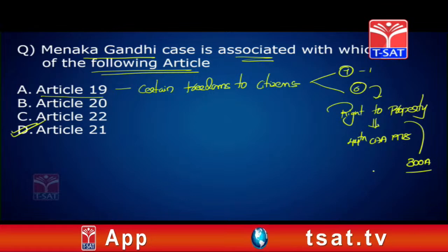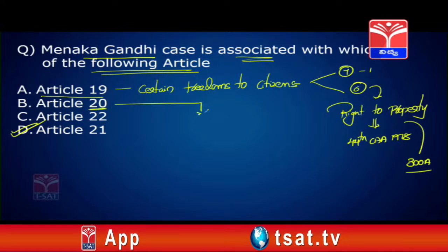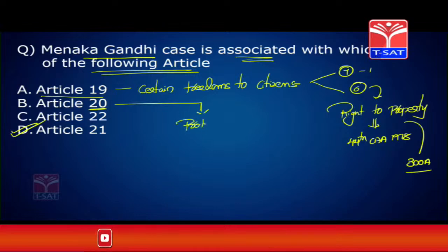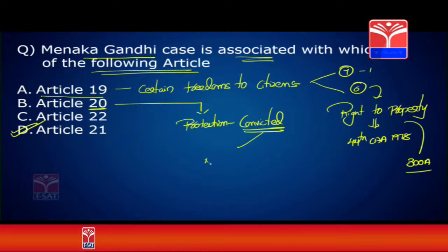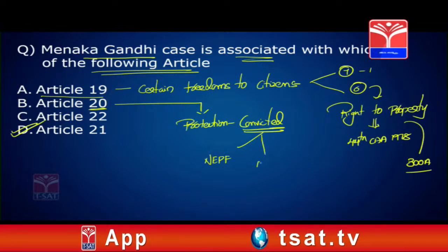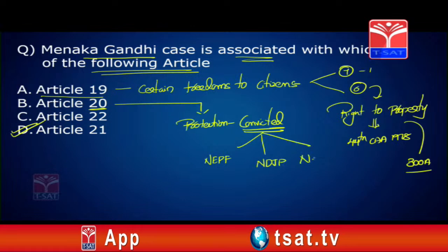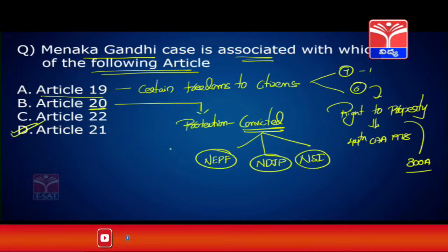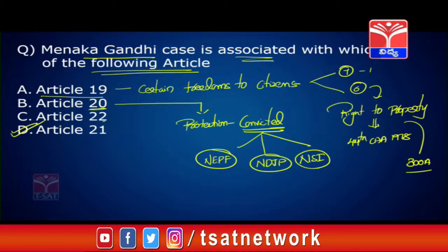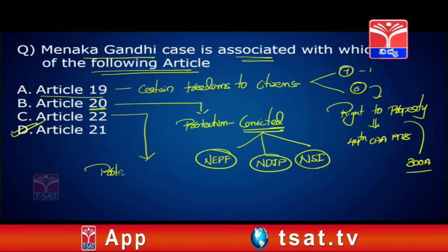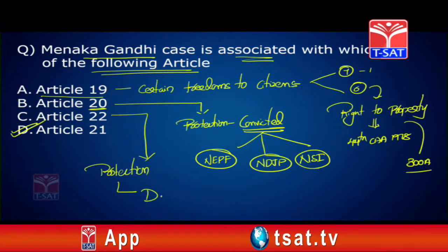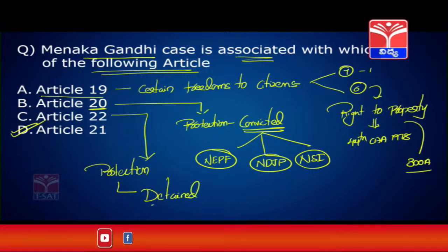So, remember this. Article 20 talks about protection provided to convicted persons. There are 3 types of protections: no ex post facto, no double jeopardy, no self-incrimination. Now, what is Article 22? Again important. Protection for detained persons. What is the meaning of detained persons? Arrested persons.